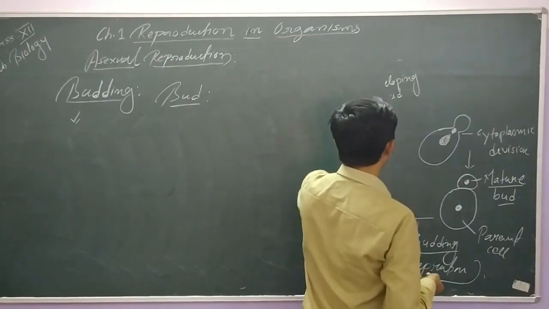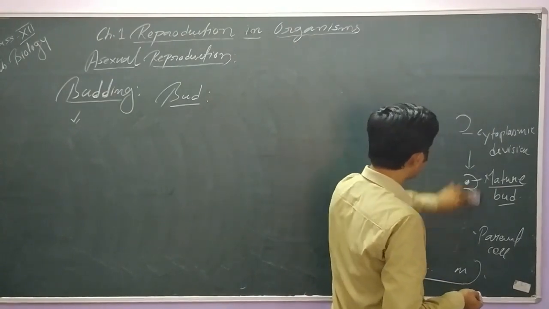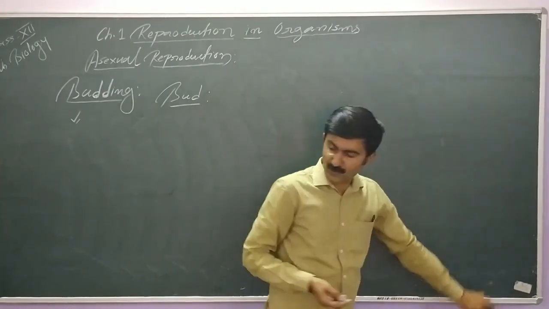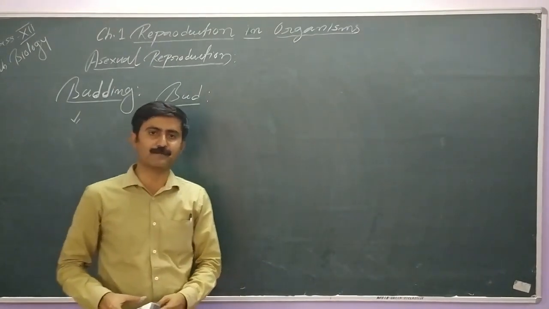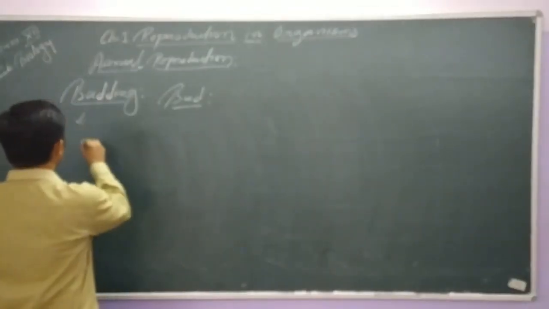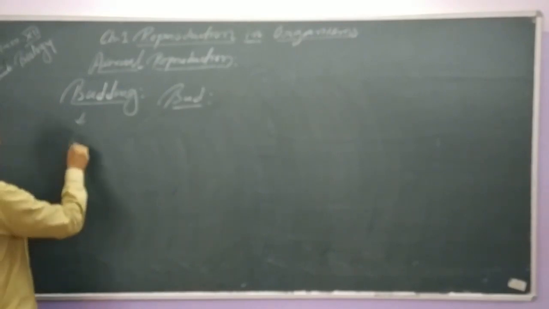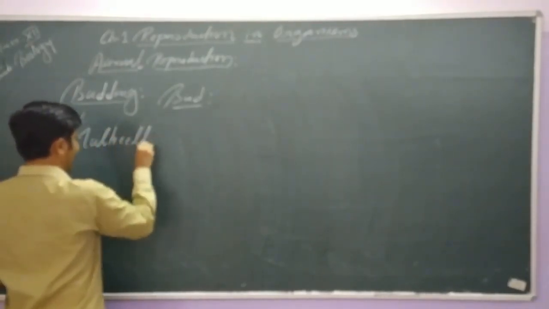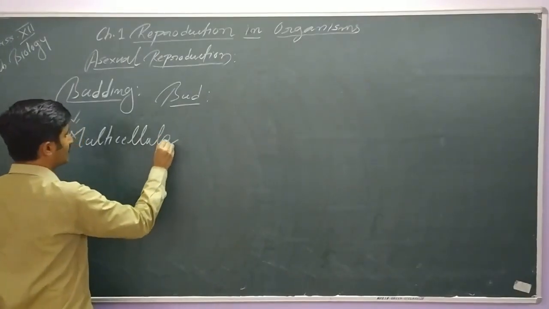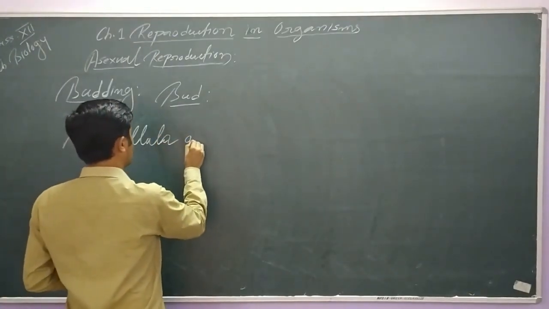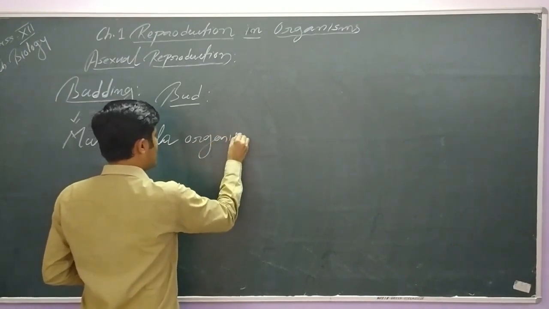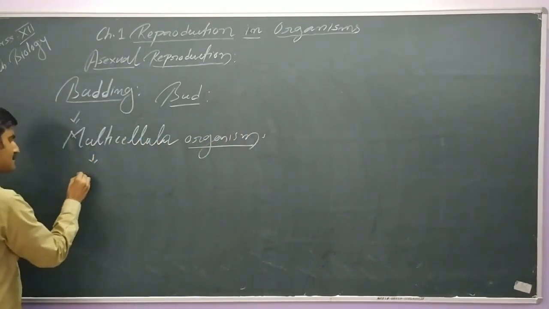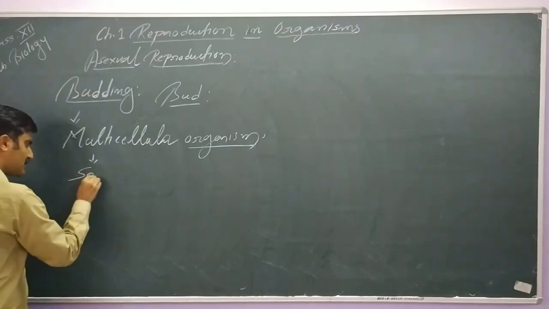So we will take the example of Hydra, and one more very important example is there in our NCERT book. This is of endogenous budding, and that is Spongilla. So Spongilla we have to remember, this is most important. In multicellular organisms, budding can be seen in sponges.